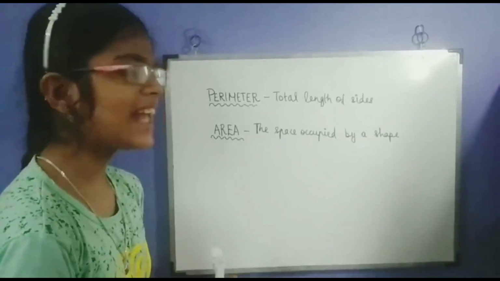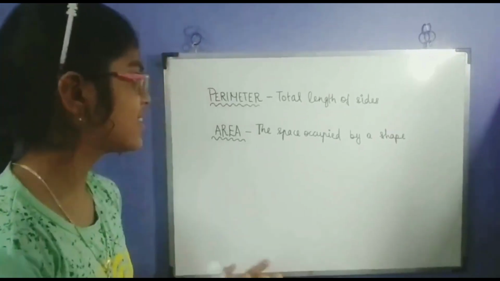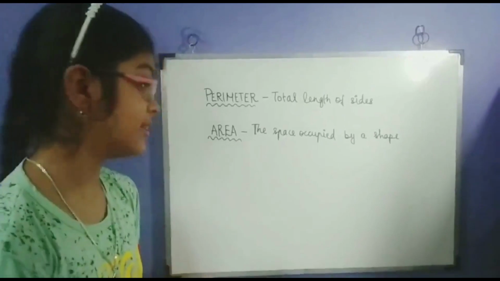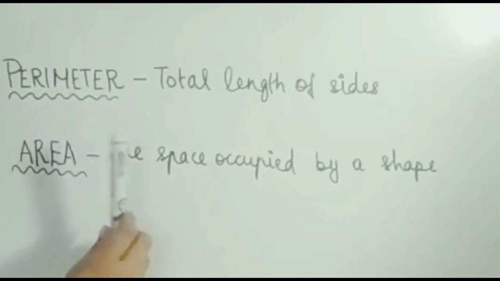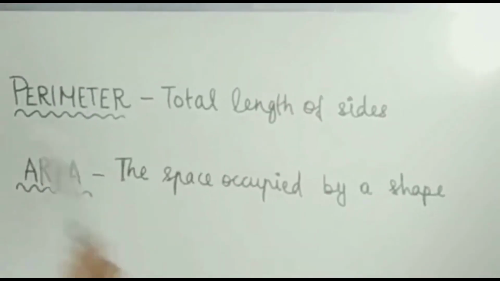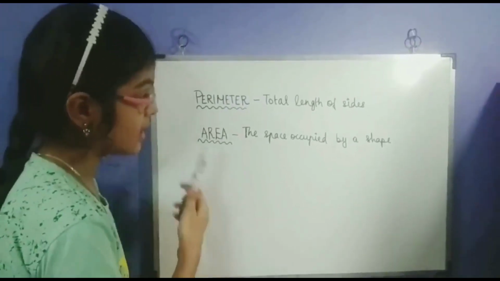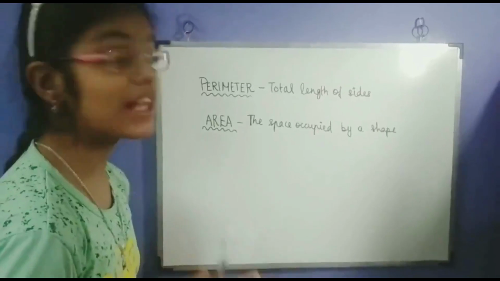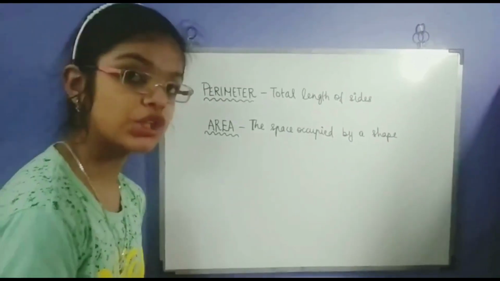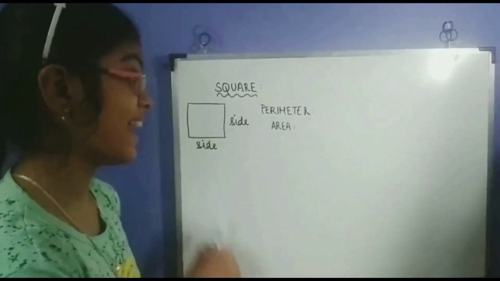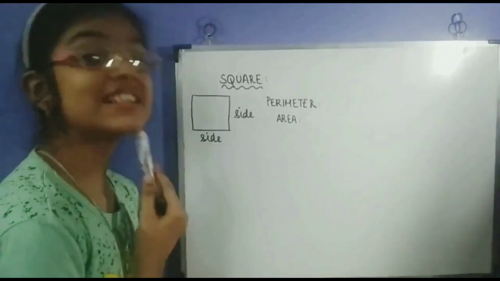So first, let's actually understand what a perimeter or area is. Perimeter is the total length of sides in a 2D shape, whereas area is the concept of the space occupied by a 2D figure. So first, let's see how to find the perimeter and area of a square.